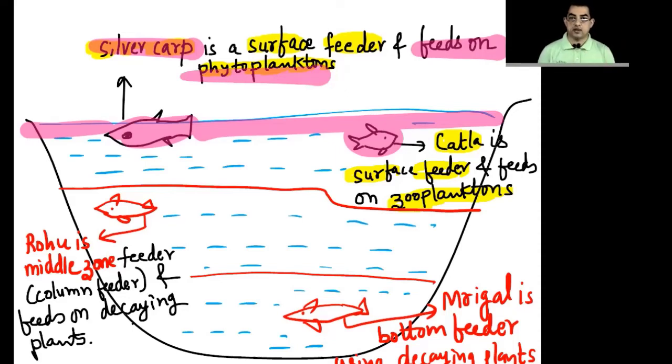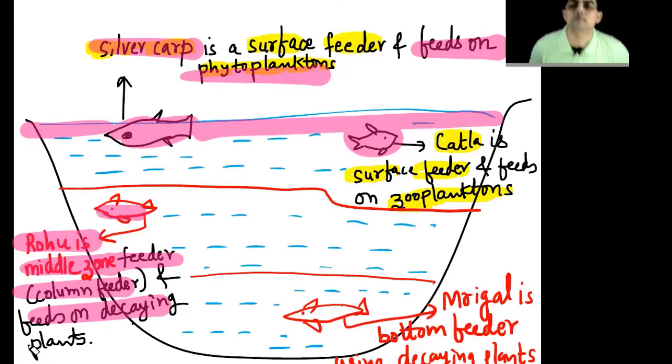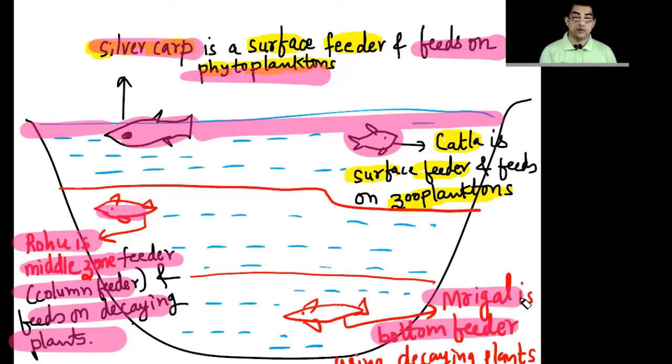Then we can have Rohu in the middle layer, because Rohu is a middle layer feeder. It is a column feeder and it feeds on decaying plants. At the same time, in the bottom layer, we can have Mrigal.